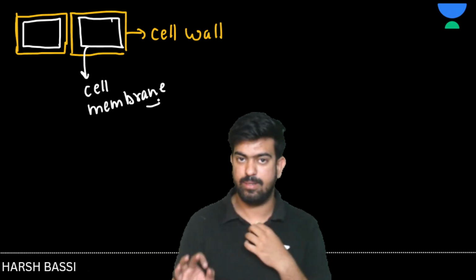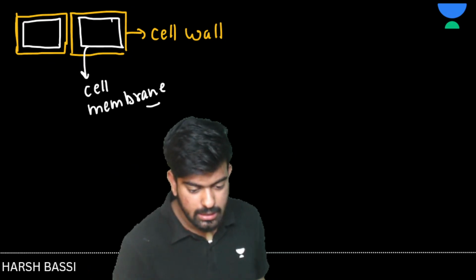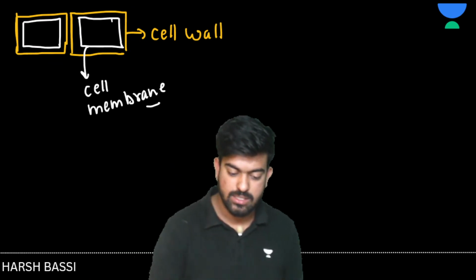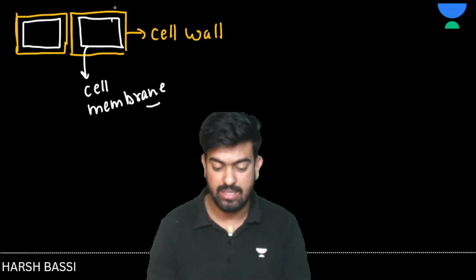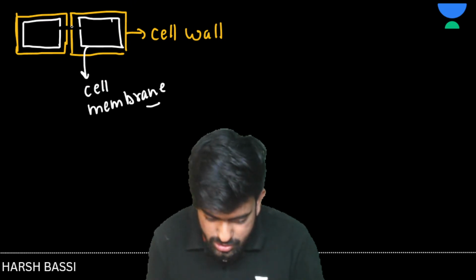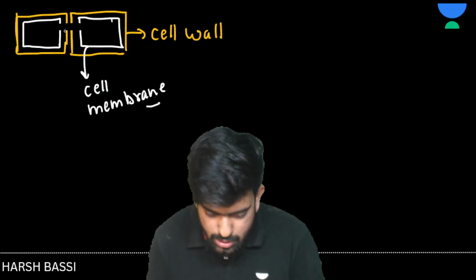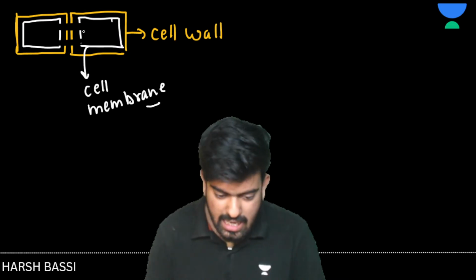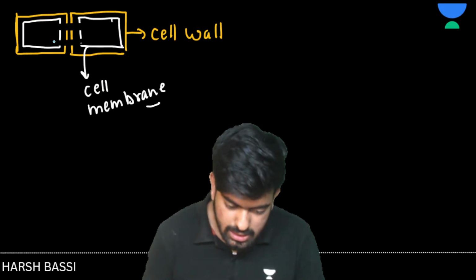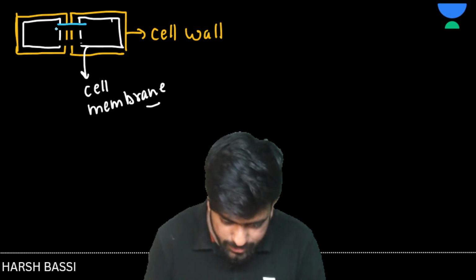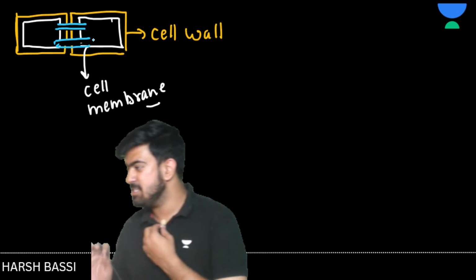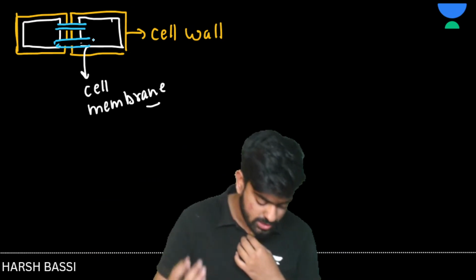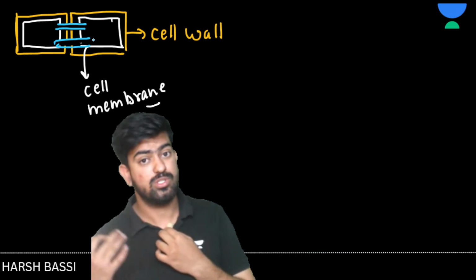Cell wall and cell membrane is clear. Great. Now see what's happening here is that we are having a plasmodesmatal connection. There is a gap between these two cells, and with the help of these gaps they transport substances, some molecules, lots and lots of things.